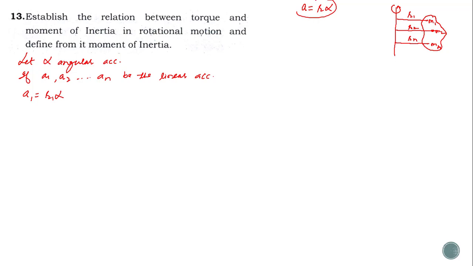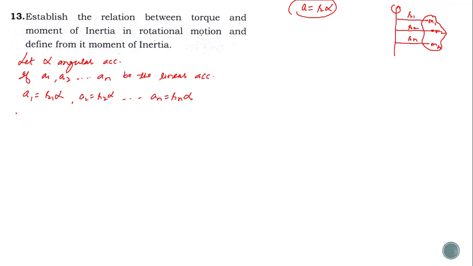So a1 is equal to r1 alpha, a2 is equal to r2 alpha, and so on, an is equal to rn alpha.